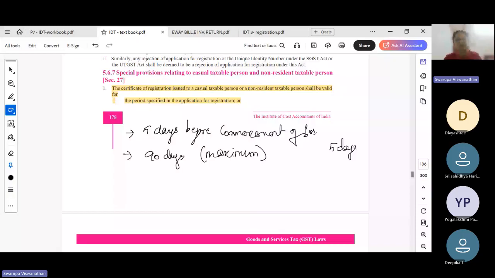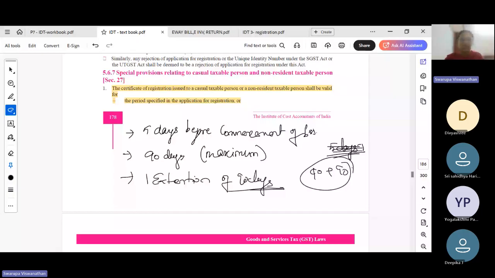So in one stretch you can apply for a maximum of 90 days. Post that, you are allowed one extension of 90 days. You can take one more extension. So total 90 plus 90. Beyond that, if the casual taxable person is providing the supply, they need to register themselves as a normal taxable person.